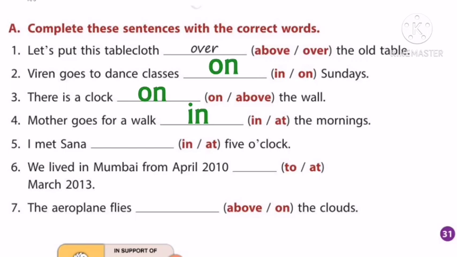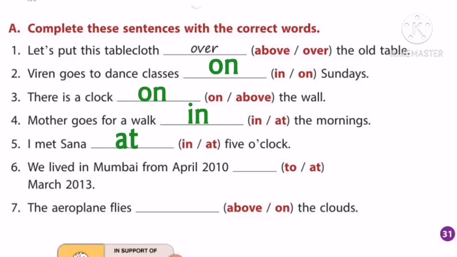Okay, the next one, the fifth one: I met Sana dash 5 o'clock. In brackets it is in or at. Which preposition is the correct one? Yes, here we can see the time is given. The exact time is given. What is that? 5 o'clock. So we use the preposition at just before the time. Okay, so the sentence will be: I met Sana at 5 o'clock.